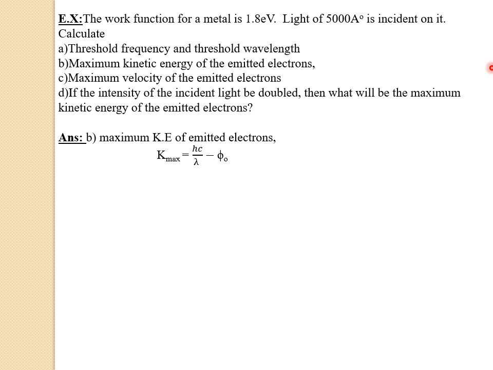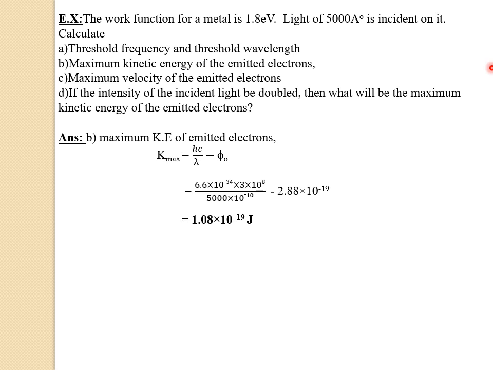So now let us substitute the values. h value is Planck's constant, that is 6.6 into 10 raised to minus 34 into c value is 3 into 10 raised to 8 divided by lambda value, that is 5000 into 10 raised to minus 10 minus phi naught value is 2.88 into 10 raised to minus 19. Now if we simplify this one, we'll get the answer as 1.08 into 10 raised to minus 19 joules. So this is the maximum kinetic energy of emitted photoelectrons.